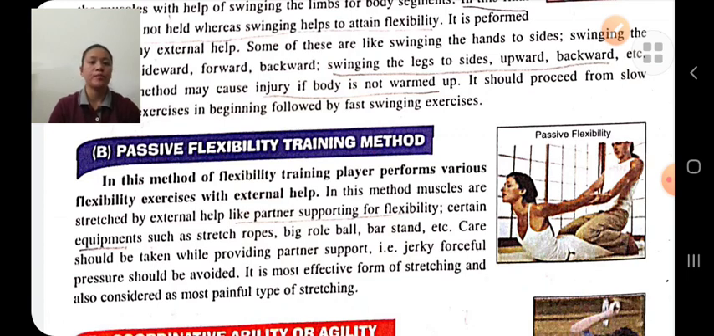Passive flexibility training methods means performing the flexibility exercise with external help, and external help like a partner, stretching rope, gym ball, etc. Before performing, proper warming up should be done, and avoid jerky forceful pressure over the joint. We should perform carefully, slowly, avoiding injury.